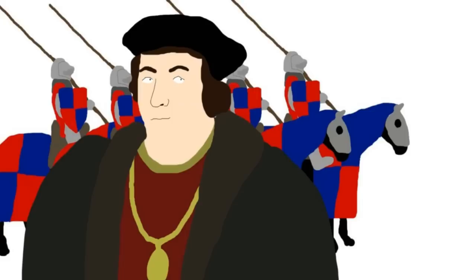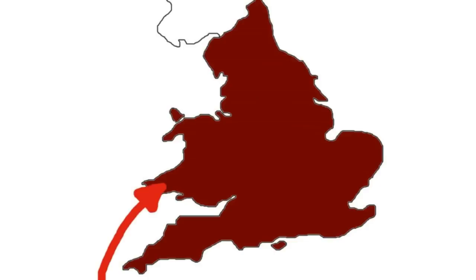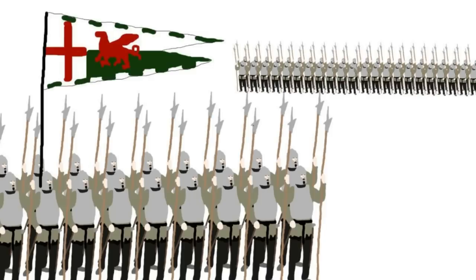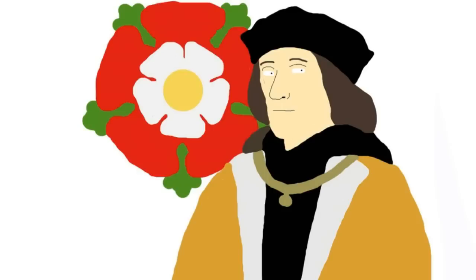The Duke of Buckingham quickly rose up against Richard, but this failed. However, in 1485 Henry sailed from Brittany, where he was living in exile, to Wales. Many joined him as he marched to meet Richard at the Battle of Bosworth, which he won, and was crowned Henry VII, the first Tudor monarch. He then married the daughter of Edward IV, uniting the houses, and ended the War of the Roses.